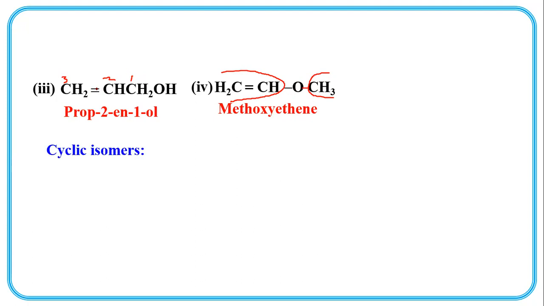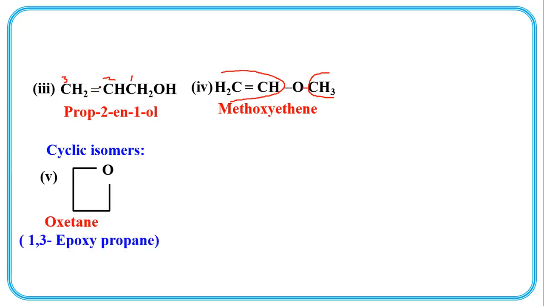Cyclic isomers. Oxetane, 1,3-epoxypropane. So this is first, second, and third. These are also ethers because this alkyl group and this alkyl group are bonded to oxygen, but it is called an epoxy group. At the first carbon and third carbon, oxygen is bonded.